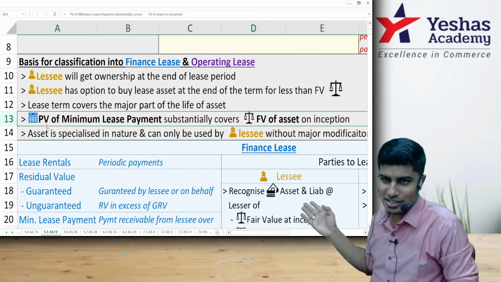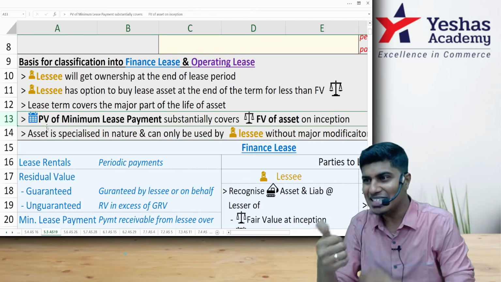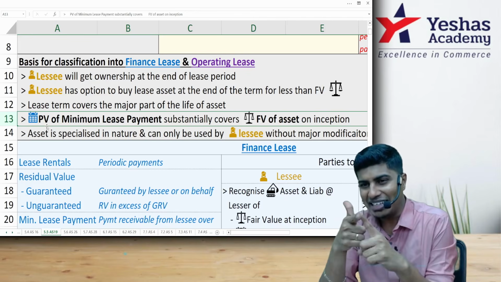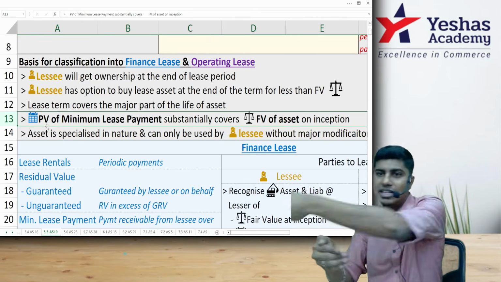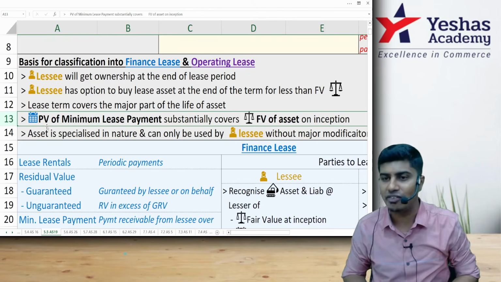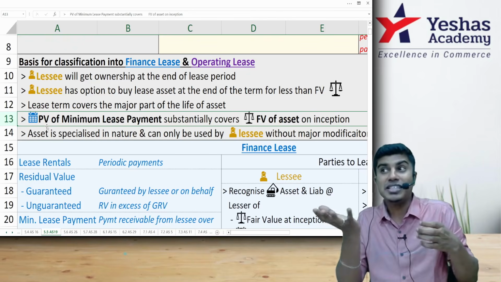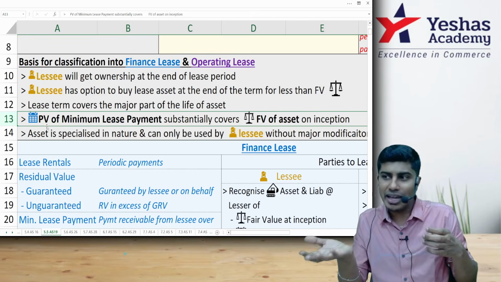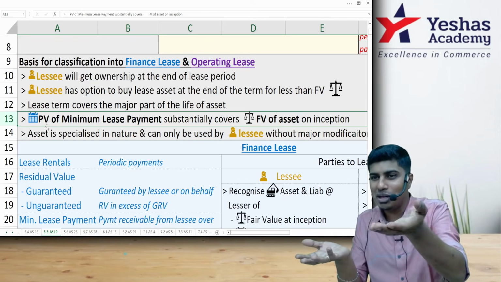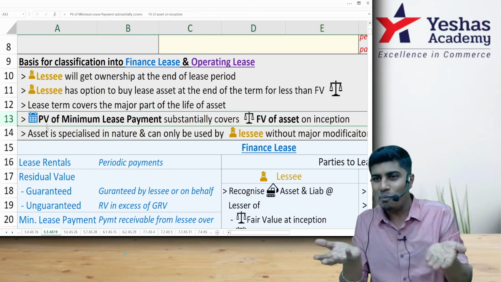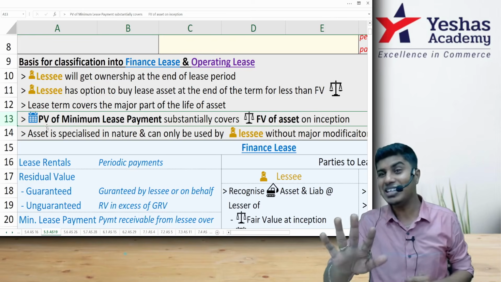That price at which you sold the asset is nothing but the minimum lease payment that you would have to pay to me. That is lease rentals plus guaranteed residual value promised by the lessee to the lessor in the lease agreement, discounted to the first day, is the present value of MLP. If the present value of MLP is forming a substantial part of the cost, again, why are we comparing it with the cost? Very simple. Present value of MLP is the money that you're paying for buying the asset. If you paid me almost the entire cost of the asset, then it is a finance lease, basically a sale.